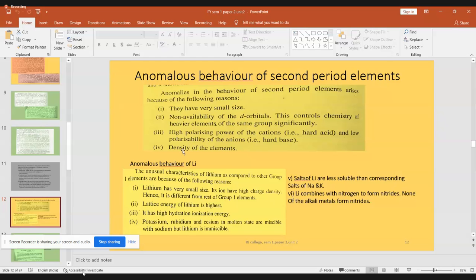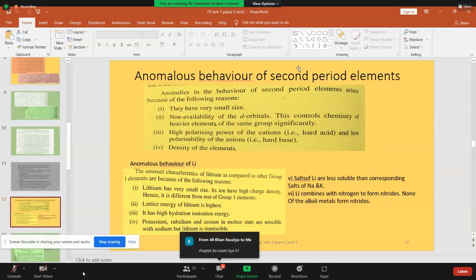And the last is density of the elements. Of course, all of them are going to have a very low density because of their low mass, and correspondingly their density also will be low. So this can be the reason for the anomalous behavior exhibited by all the elements present in the second period.